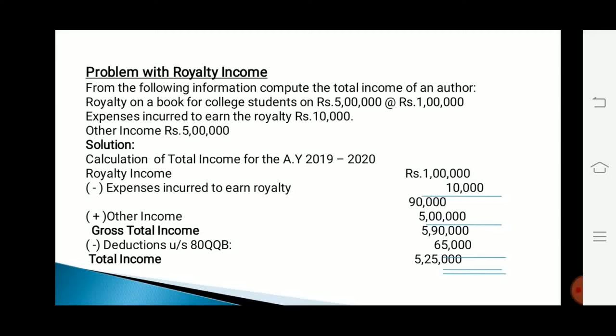To this add other income, that is income from other sources, 5 lakhs. Therefore, gross total income is 5 lakhs 90,000. From this gross total income, we can claim deductions under section 80QQB, and the amount of deduction claimed is 65,000, and the total income comes to rupees 5 lakhs 25,000.